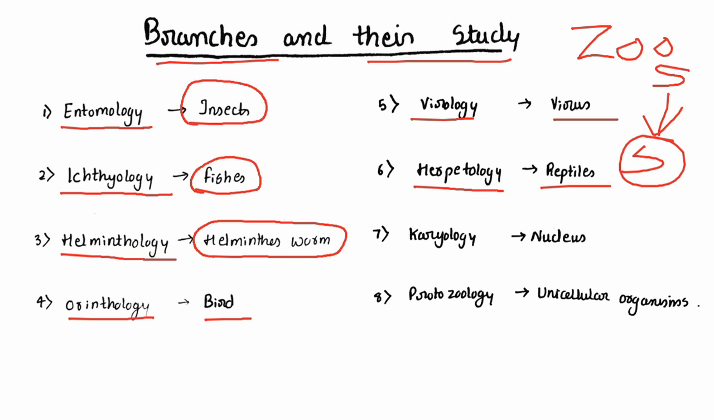Herpetology is for reptiles. Karyology is for the nucleus. Protozoology is for unicellular organisms. So entomology is for insects, ichthyology for fishes, helminthology for helminth worms, and ornithology for birds. Virology is for viruses, herpetology for reptiles, karyology for the nucleus, and protozoology for unicellular organisms.